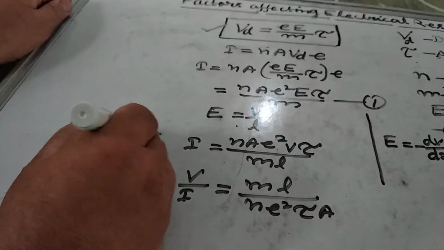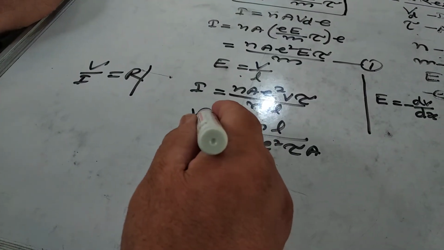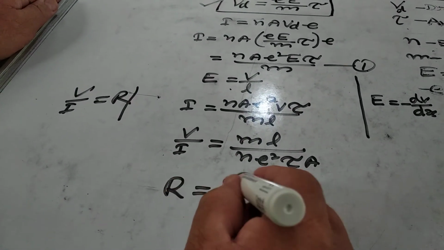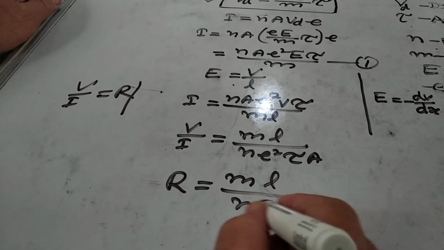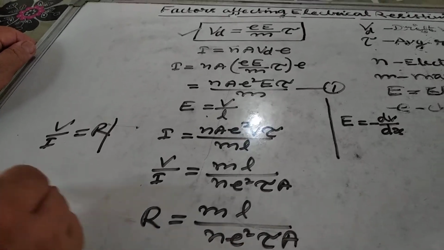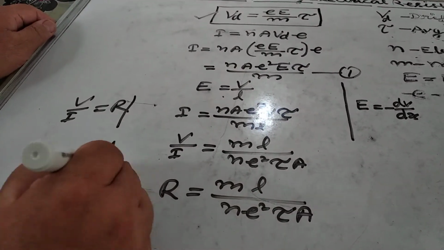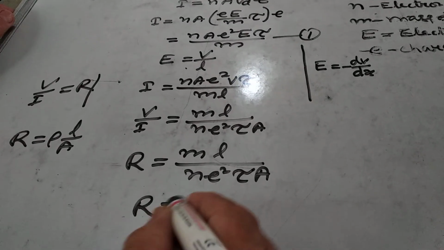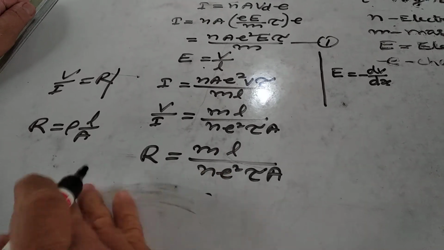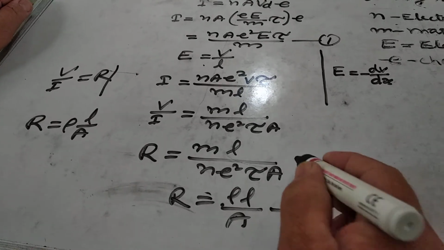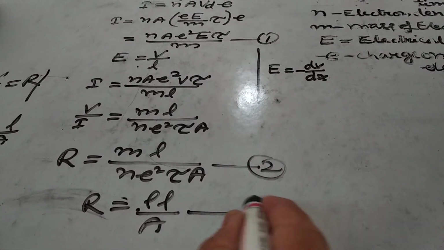As we know that V/I is equal to R, we can put R in place of V/I. So R = mL/(ne²τA). And we know that R = ρL/A, as I have already calculated. This is equation number 2, and this is equation number 3.